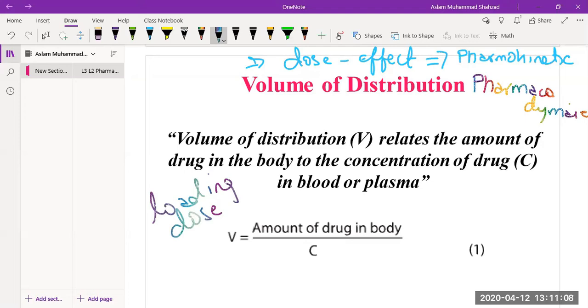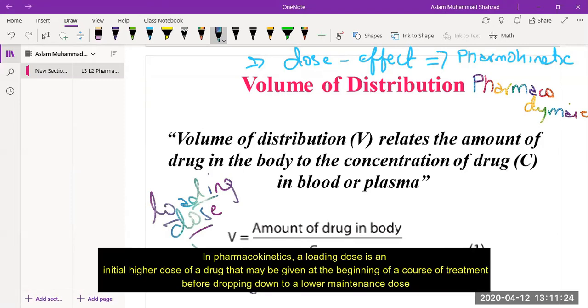As the name indicates, it means the initial dose. According to the definition, a loading dose is an initial higher dose of a drug that may be given at the beginning of a course of treatment before dropping down to a lower maintenance dose.